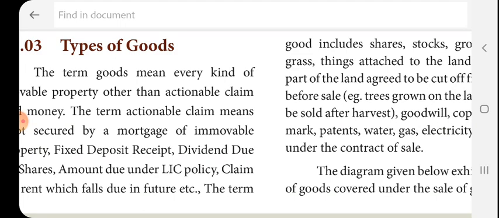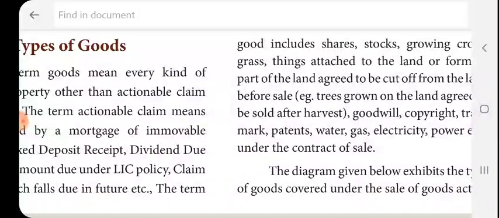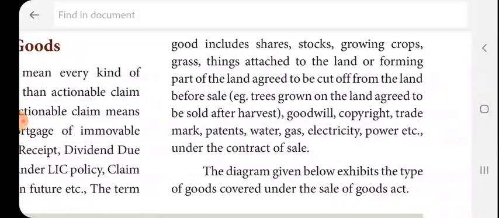So the term goods includes stock, shares, growing crops, grass, things attached to the land or forming part of the land agreed to be cut off from the land before sale. For example, trees grown on the land agreed to be sold after harvest. So this is the meaning of goods.